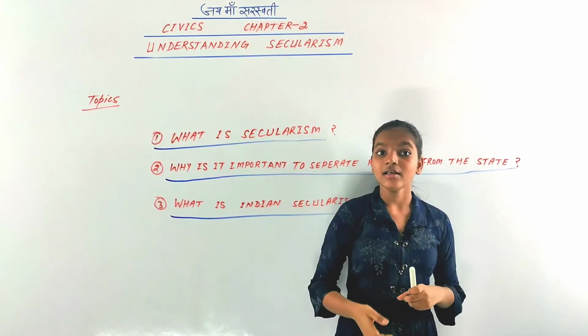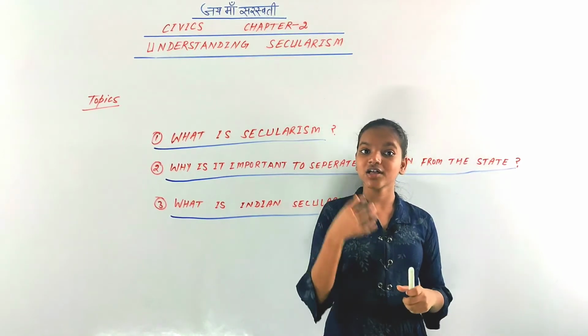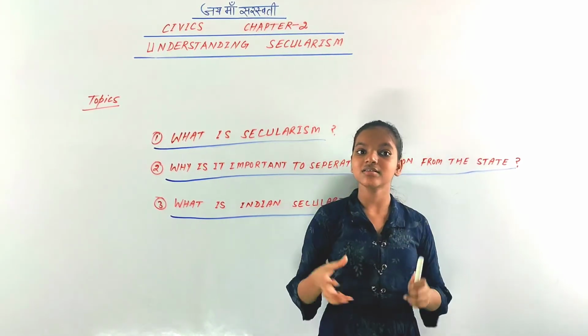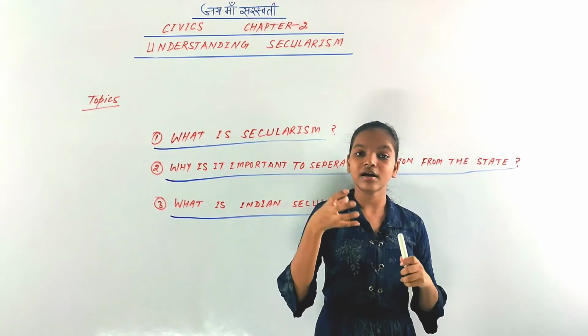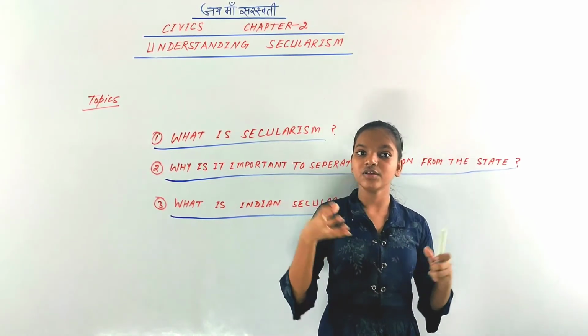So you can see that there are mainly three strategies. First is keeping distance from all religions, second is non-interference, and third is intervention, the strategy of intervention.